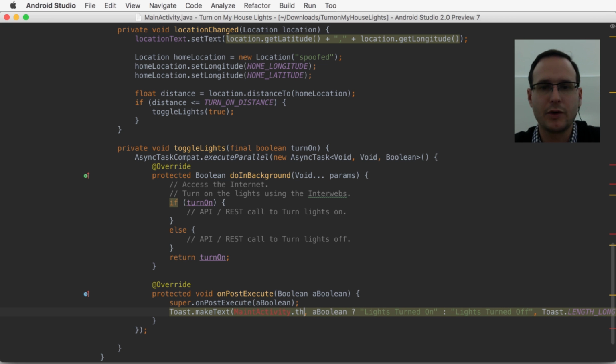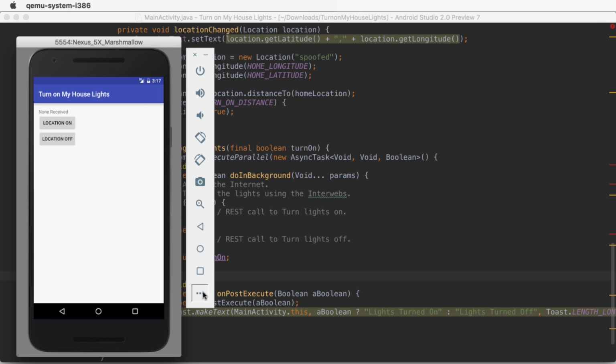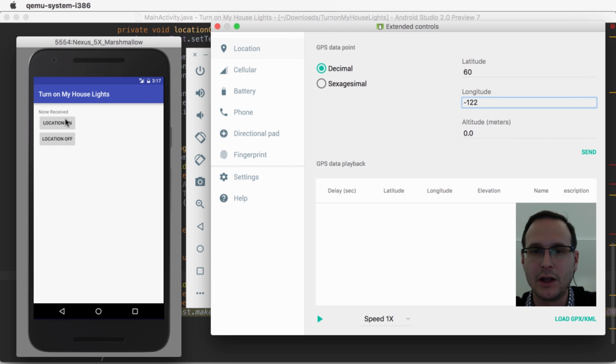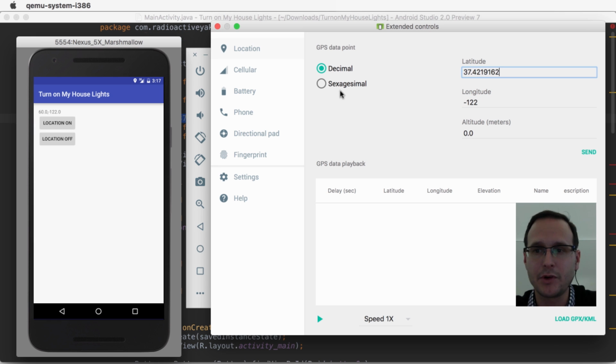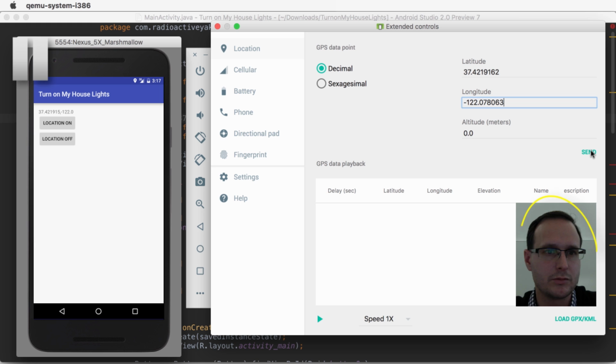Alright, let's have a look at what that looks like on the emulator. So why don't we just go ahead and paste in the specific lat and long for home. Now what we're expecting to happen is I hit send and we should get a toast that tells us that we have turned the lights on. That blank look corresponds to something on the inside that looks a lot like this. Notice that the lat long value has changed, but I was expecting a toast and there isn't one.